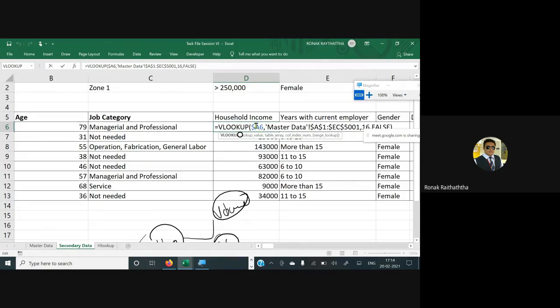Now why did I insert this dollar sign over there? Because I wanted to fix that A numbers column. So whenever you'll be copying and pasting that formula again, the A numbers column will remain A numbers column only.